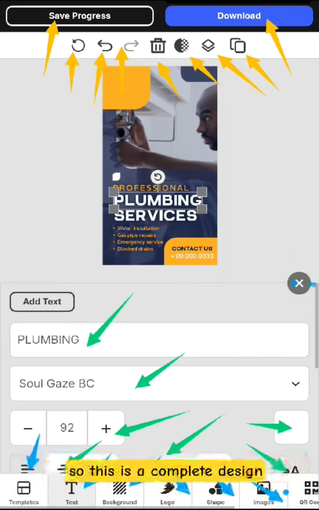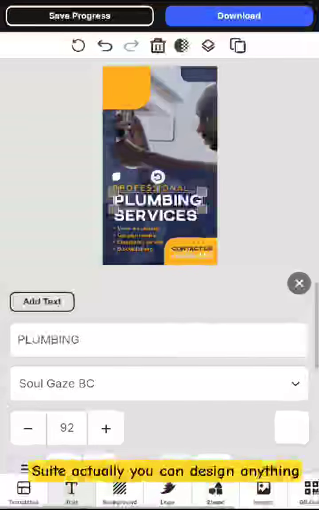Okay, so this is a complete design suite. Actually you can design anything you want. Okay, let me show you. You can design under more